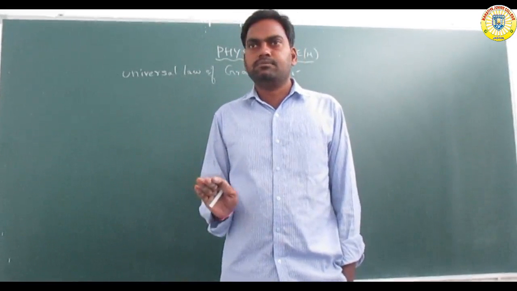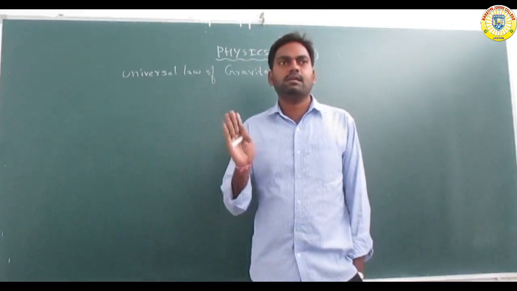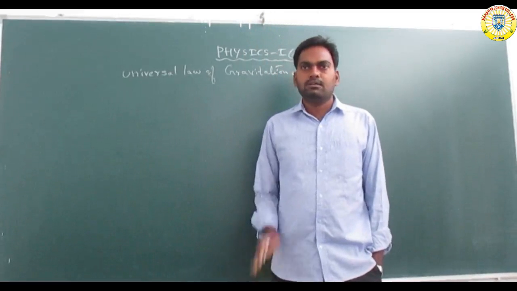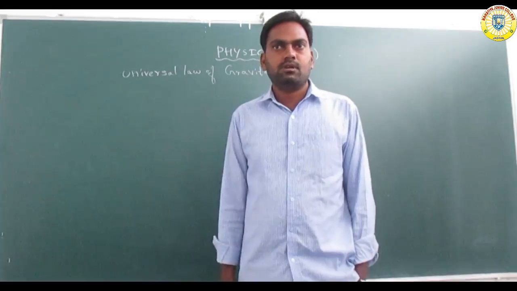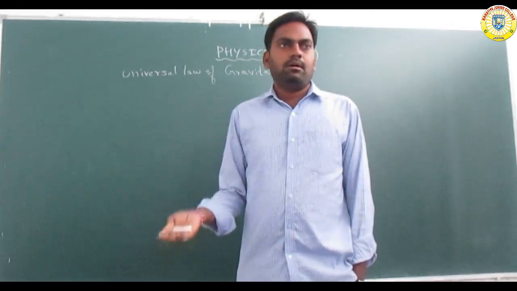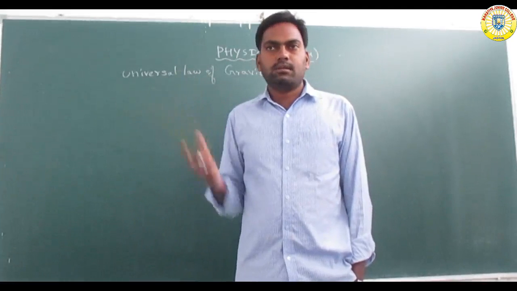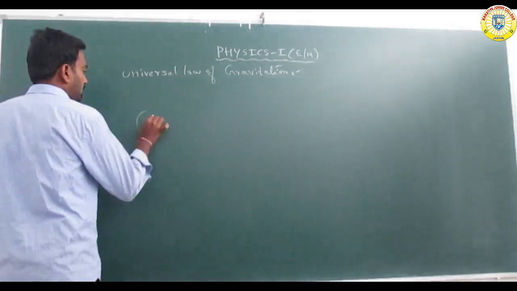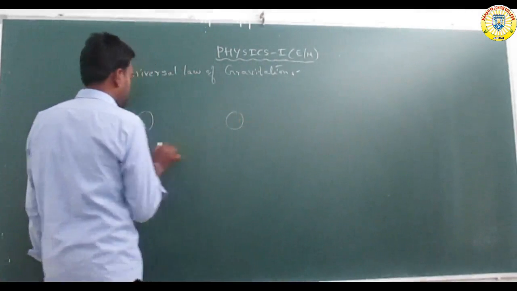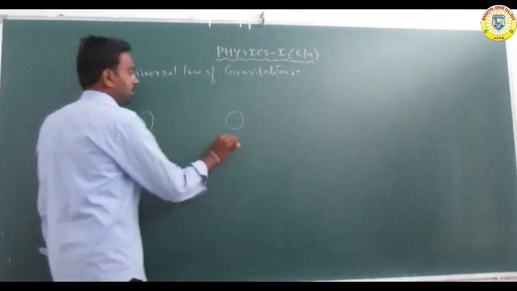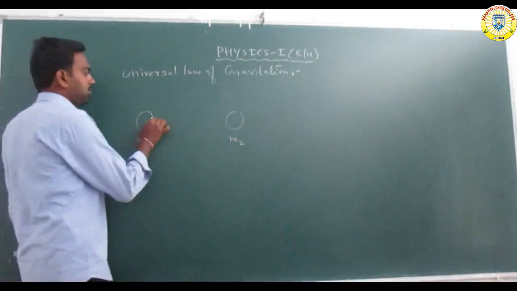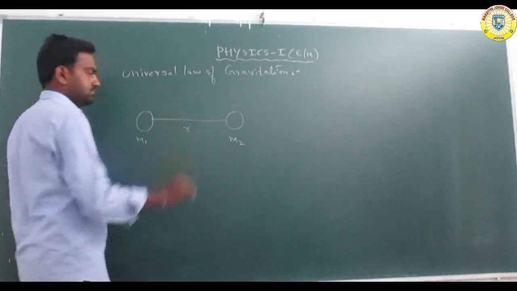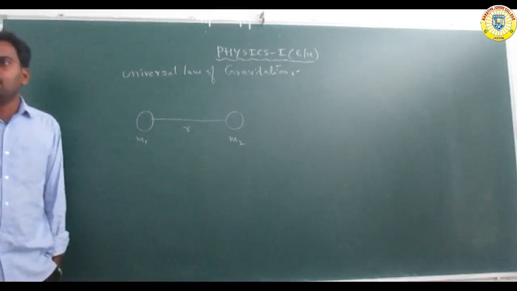In the universe, every object attracts another object. Got it? So one body attracts another body. Now consider two bodies, one body and another body, with masses M1 and M2. These two bodies are separated by a distance R, where R is the separation between them.